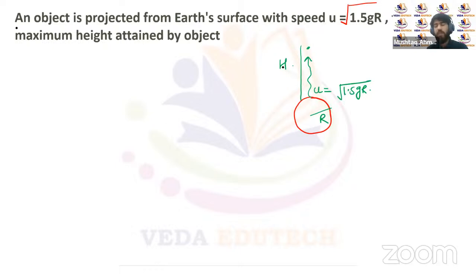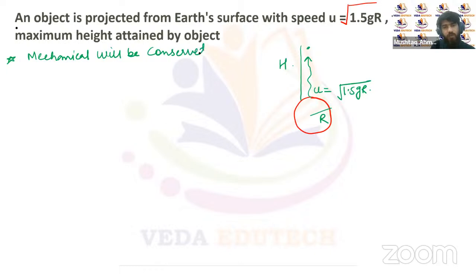We know the particle is moving in a gravitational field. It's a conservative field, so the total mechanical energy will be conserved here, or we can say we can use the conservation of energy.